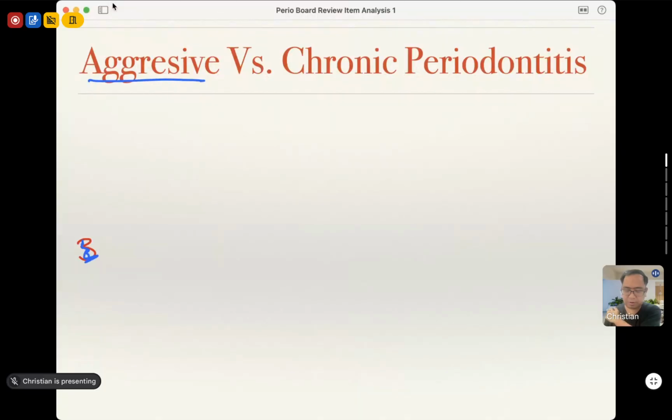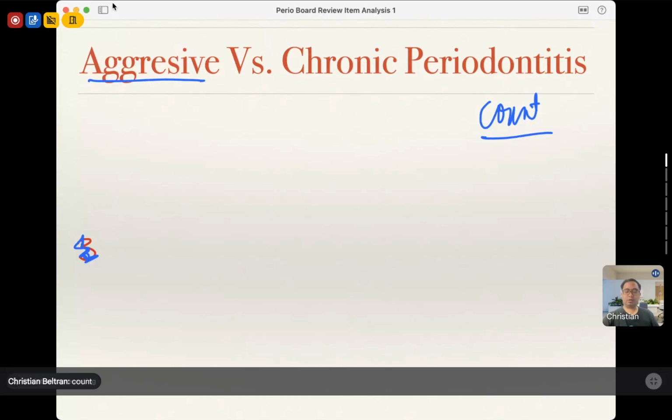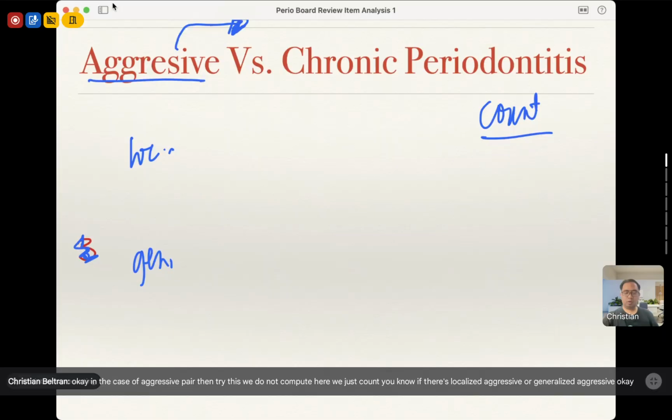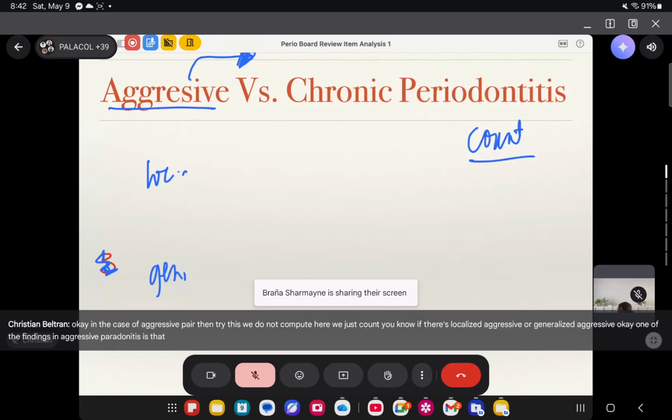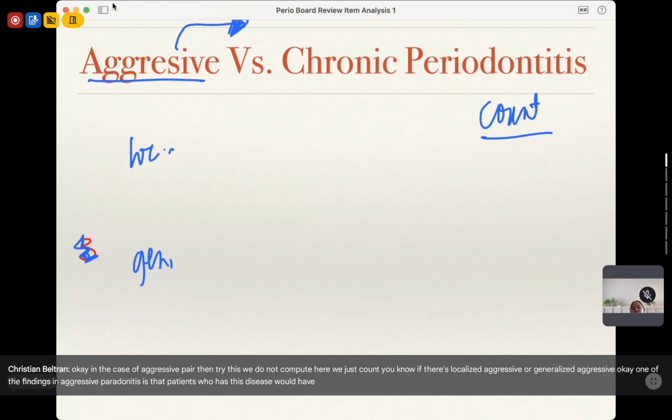in the case of aggressive periodontitis, we do not compute here. We just count. We just count for us to know if it's localized aggressive or generalized aggressive. Okay. One of the findings in aggressive periodontitis is that patients who have this disease would have, what happens?